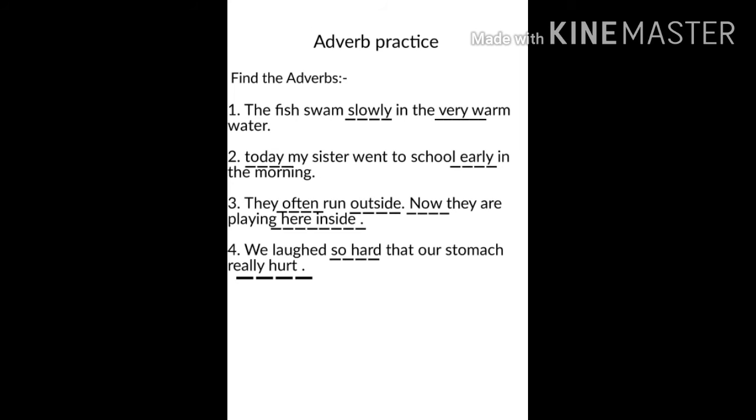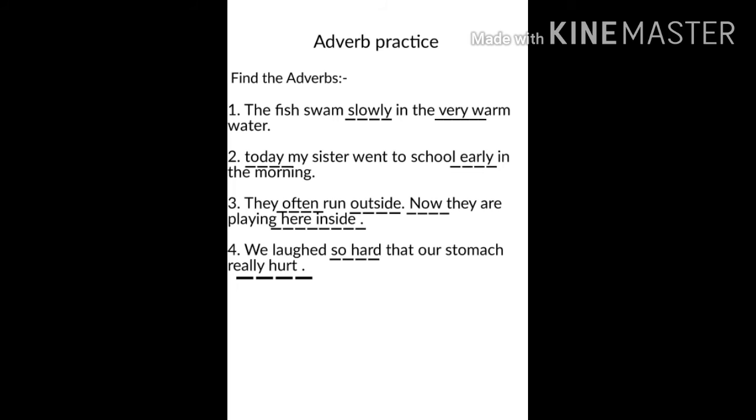Next sentence, today my sister went to school early in the morning. This sentence has 2 adverbs. What are they? Today and early. Which word in the sentence does the word today describe? Today describes the action or verb went because it tells when. When did my sister go to school? Today.